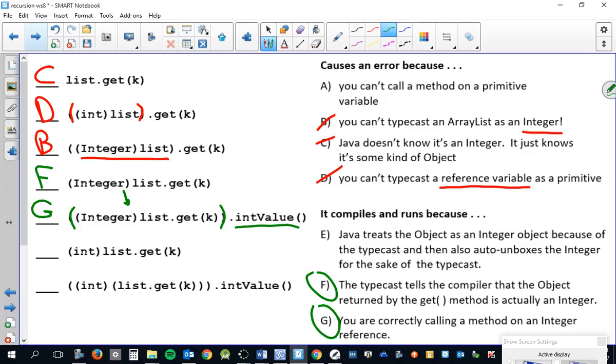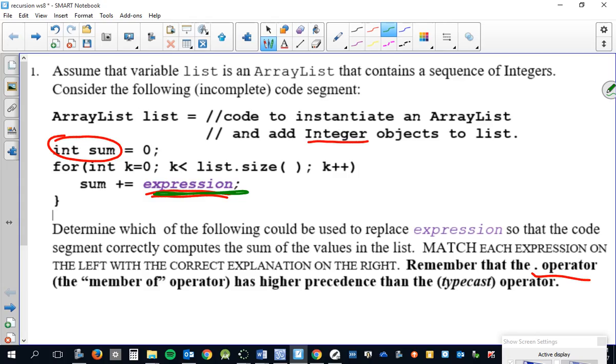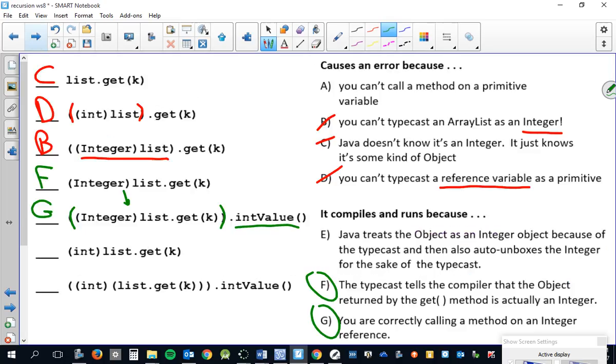By the way, just for the record, the one above it, I didn't really talk about how F would look here. So if I put F here, once again, what did F give us? An integer object. What is sum expected? An int. But Java auto unboxes that int. It works. Okay. All right, moving on. Now we only have two left. Which of those do you think works?